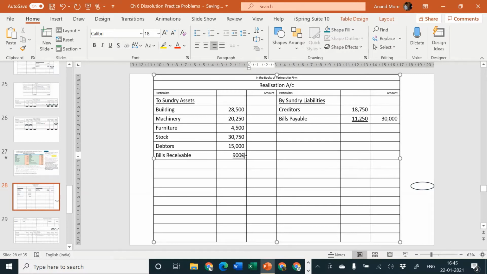The total to the outer column will be 28,500 plus 20,250 plus 4,500 plus 30,750 plus 15,000 plus 9,000, totaling 1,08,000. So let us take it here, 1,08,000. Okay, next part.